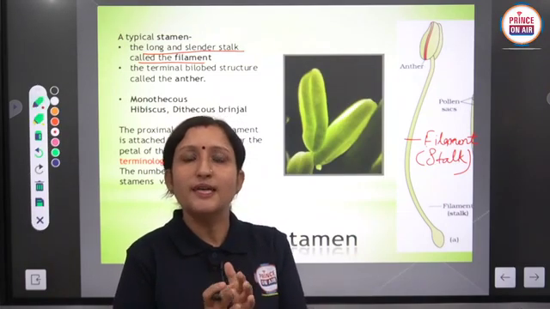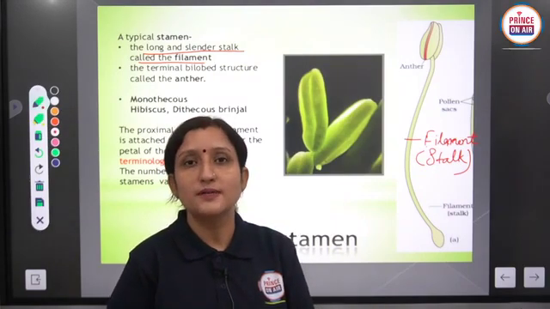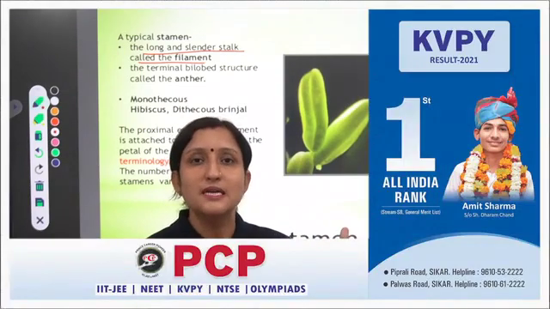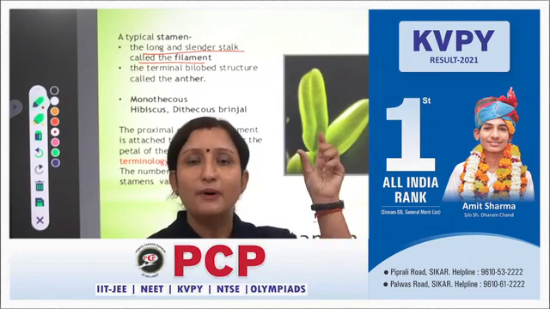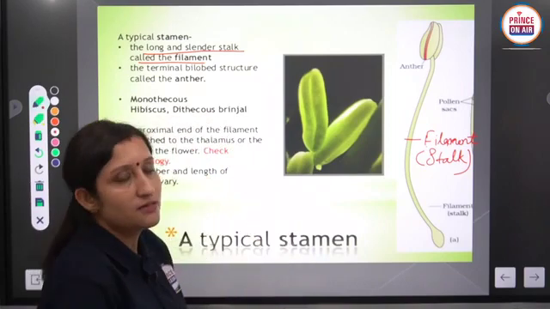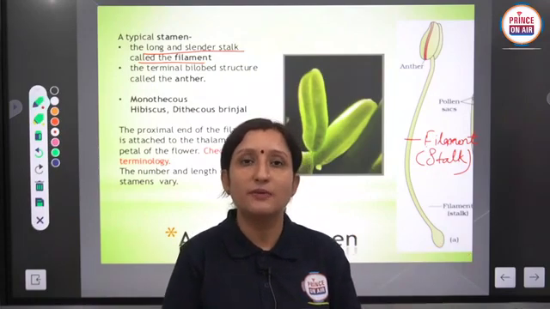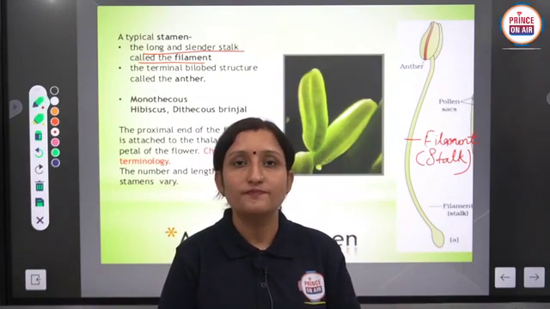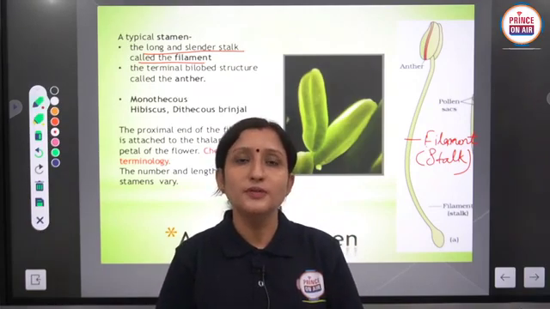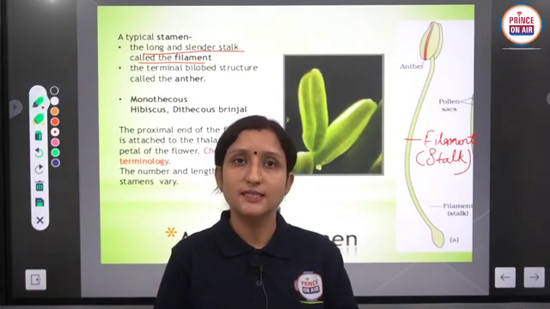Dear students, normally the anther is bilobed, in which 4 microsporangia are present, like in China rose, in mustard. Most plants have flowers with bilobed or 2-lobed stamens. But in some plants, like members of the Solanaceae family, for example brinjal, potato, ladyfinger, only a single-lobed anther is present, and it is called monothecous and dithecous condition.